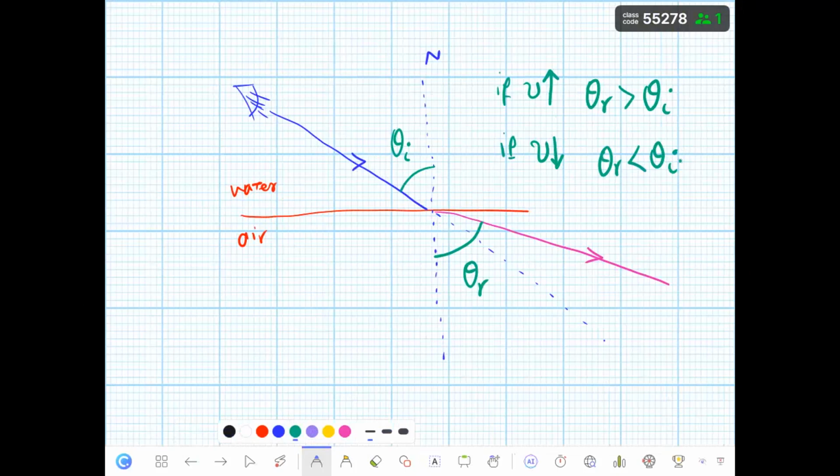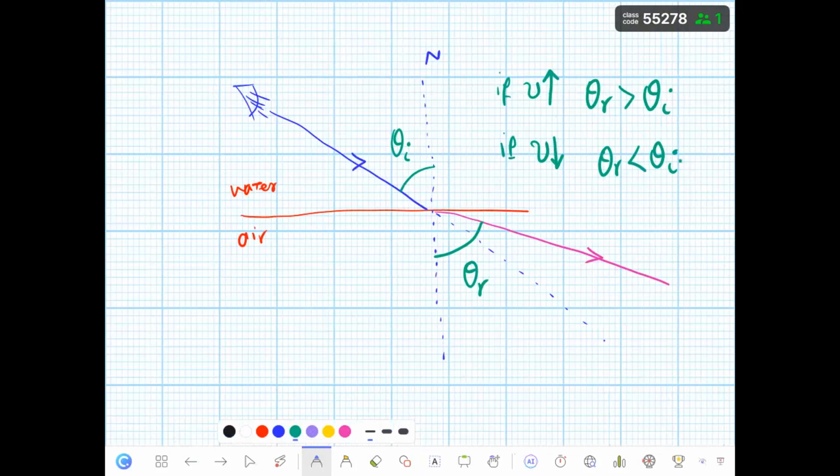The velocity of light, visible light, changes, increases or decreases. If the velocity of light increases, the refracted light bends away from the normal line. That's why the angle of refraction is going to be bigger than the angle of incident. Good.